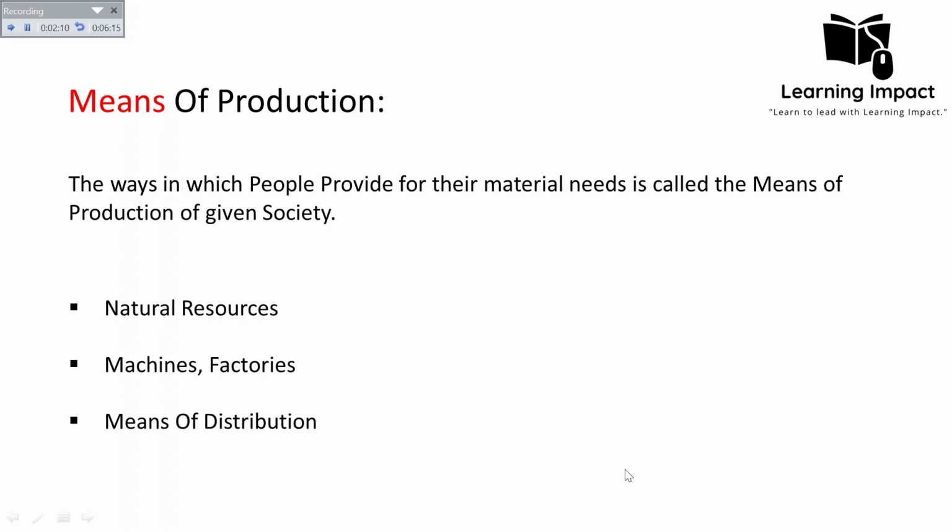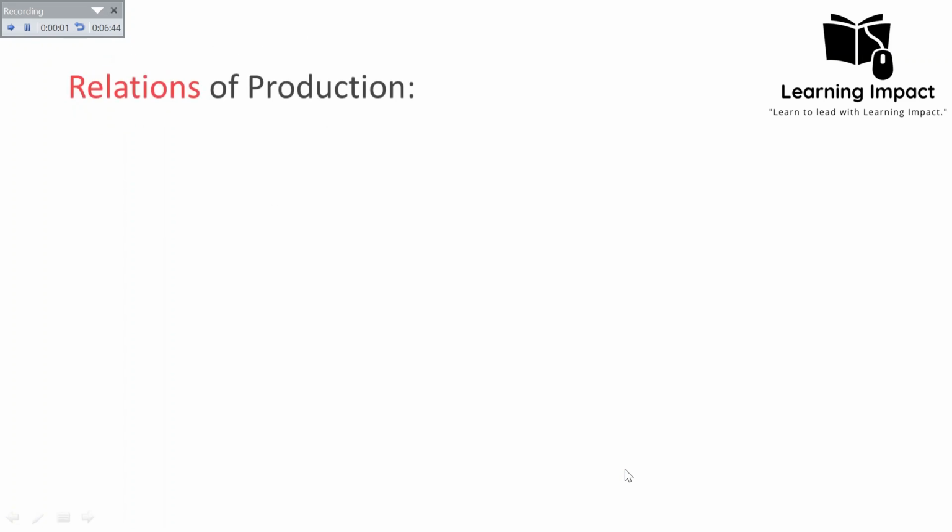So we can say that all the things that have some kind of physical appearance, like the natural resources, the raw materials, but at the same time, the labor and the capital, the commodity, these all are the means of production. So the ways in which people provide for their material need, this is the means of production. All the things which they utilize in order to produce product for themselves, that is the means of production. Now the second is the relations of production.